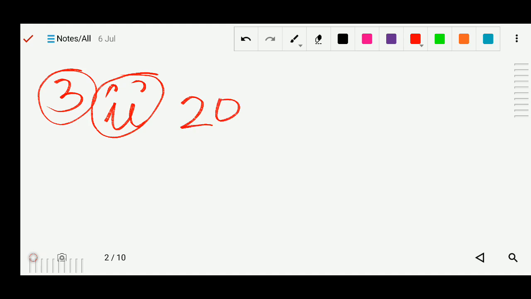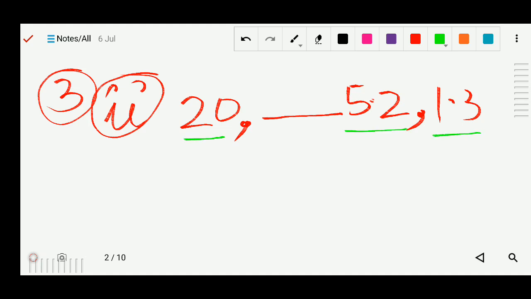20, blank, 5.2, 1.3. So this term is missing. You can see in the proportion there should be 4 terms. 3 are there, 1 is missing. So which one is missing? I will let it, I will assume it.